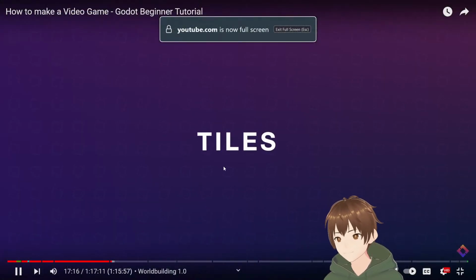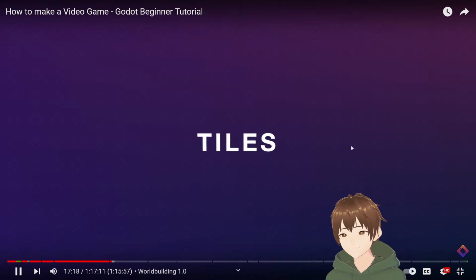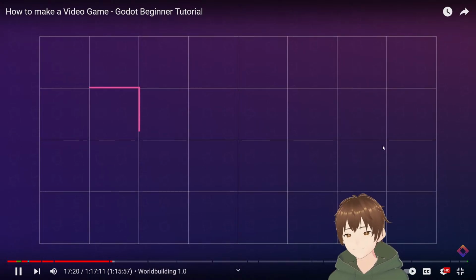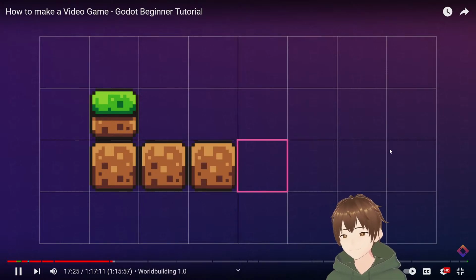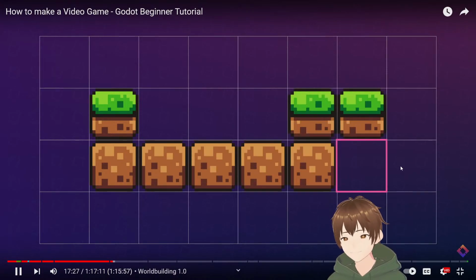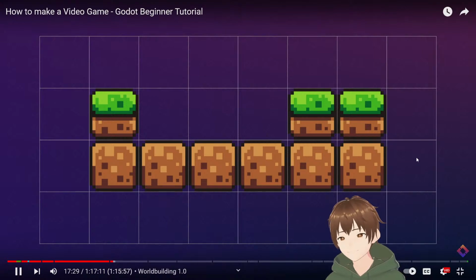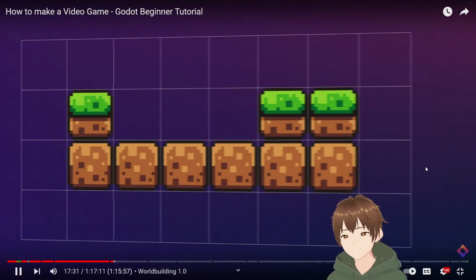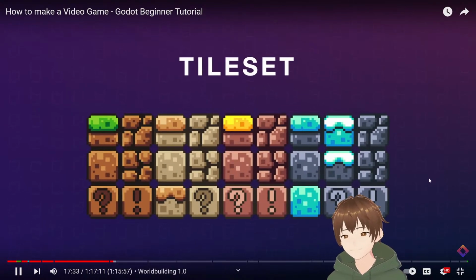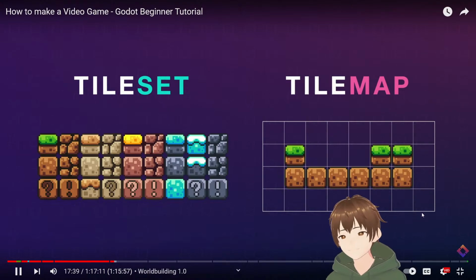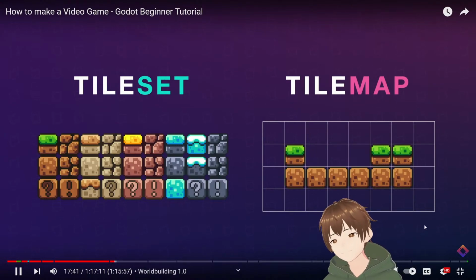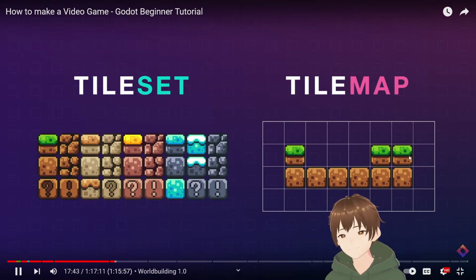Now, the most common way to create levels in 2D is by using tiles. In other words, we build our game world by drawing different tiles onto a grid. This is a great way to work because we can create a lot of varied levels using just a few tiles. The tile assets we use to paint are normally packed together into one big image, just like our player was. This is called the tile set. So the tile set is a collection of tiles that we can use to paint from, and the tile map that we just created is the node we use to paint these tiles into our world.